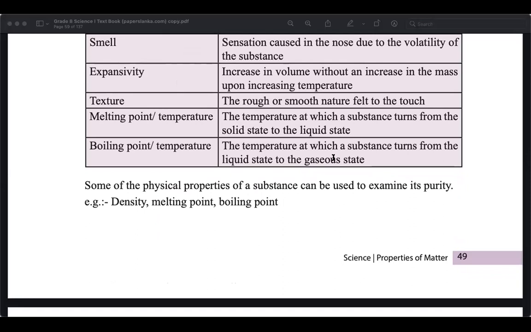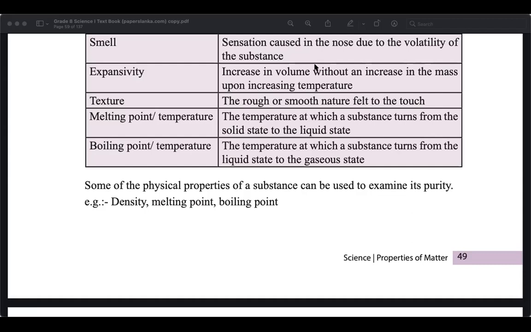Yes, without breaking into pieces, what you can do? Can hammer it into shapes. Yeah, we can use a hammer and without breaking into pieces, we can make a plate like this. So we can increase the surface area. That is called malleability. Then what is ductility?